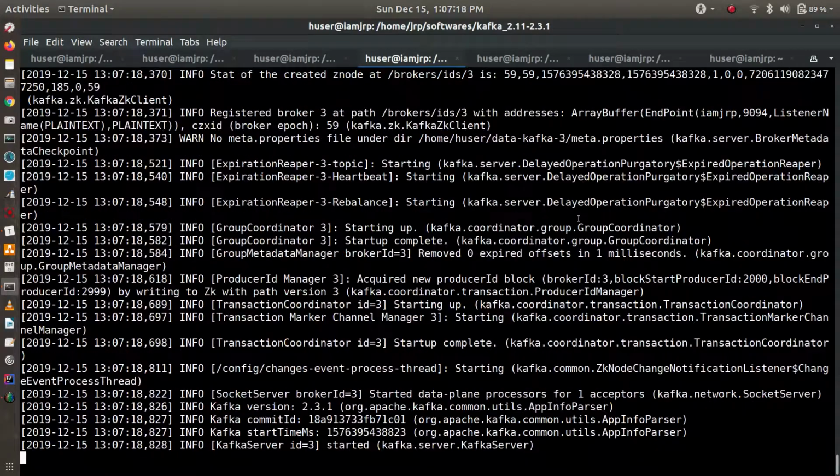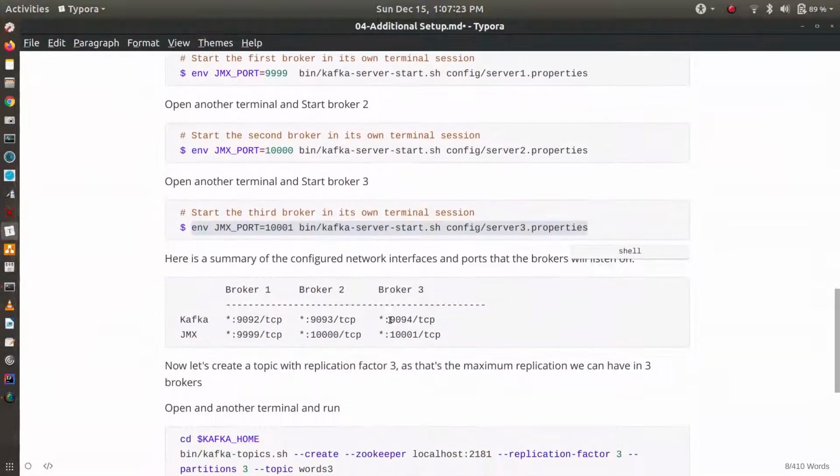Okay, so Kafka server ID 3 is also started. So now the structure is like this. Kafka is running on 9092 for broker 1, 9093 for broker 2, and 9094 for broker 3. JMX for broker 1 is 9999, then 10,000 for broker 2 and 10,001 for broker 3.